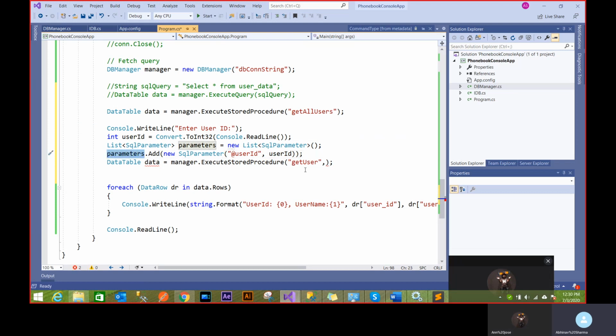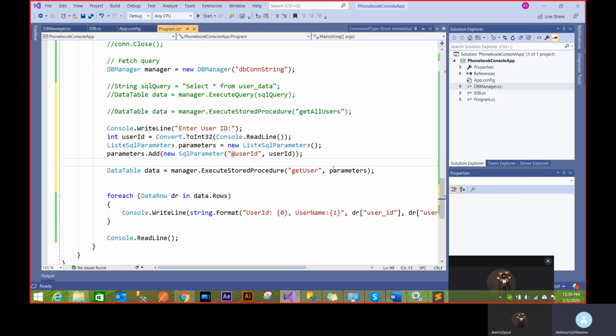Now I can just pass this parameter as the next thing for the stored procedure. Now you see again, this thing is dynamic. I can put any procedure name and any parameter list is going to work. So that's why this modularity approach is very helpful. Imagine you create a library and then you can work your entire database with that library. Now you don't have to write the raw code again for the same procedure or some other function or for some other query. And this guy is handling connection open.